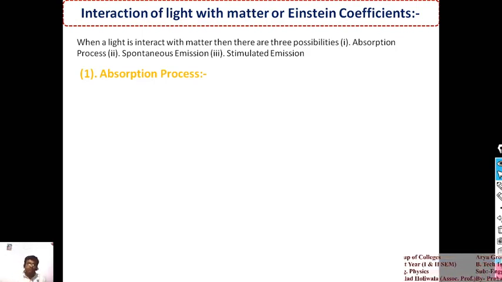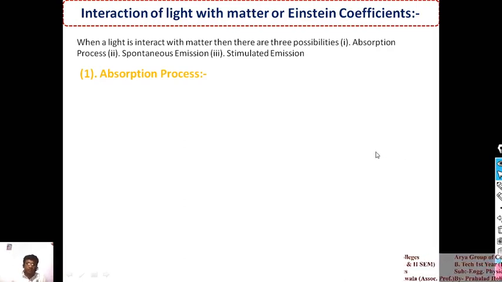The second possibility is spontaneous emission, and the third is stimulated emission. So there are three possibilities, and here I am taking them one by one. The first process is the absorption process.